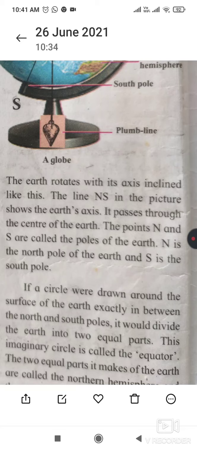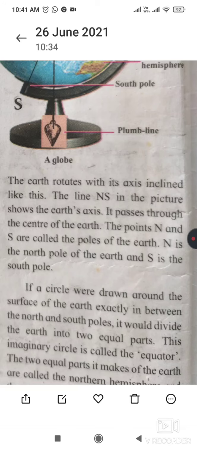The points north and south are called the poles of the earth. N is the north pole and S is the south pole. If a circle were drawn around the surface of the earth exactly in between the north and south poles, it would divide the earth into two equal parts.